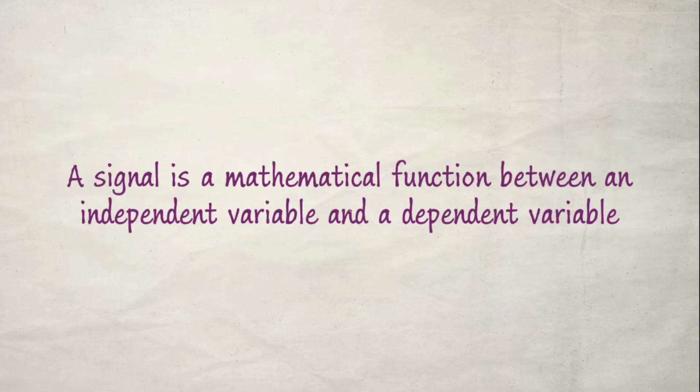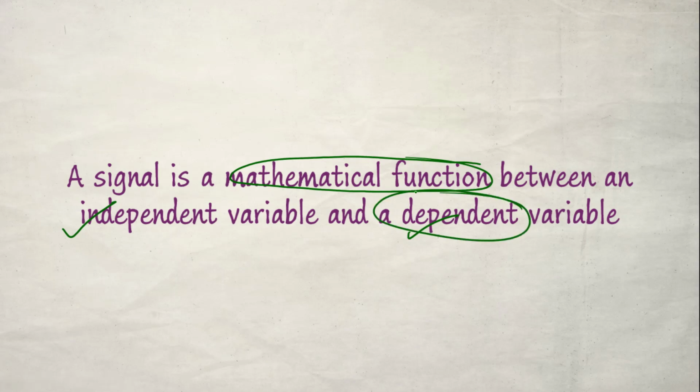So another definition is that a signal can be considered as a mathematical function. We should keep in mind a signal can be considered as a mathematical function between an independent variable and a dependent variable. So there should be a dependent variable and an independent variable. If we plot that function between this independent and dependent variable, then we will get a signal.